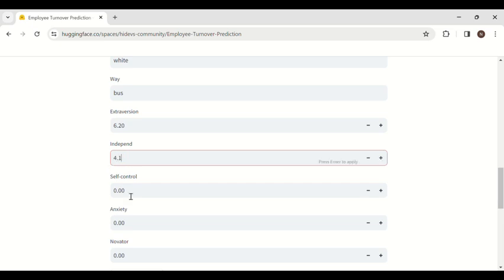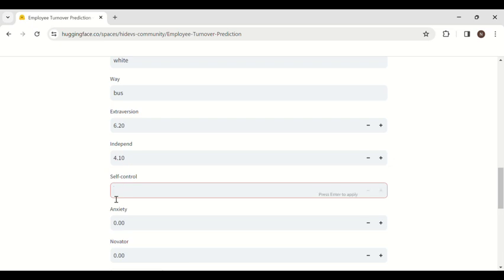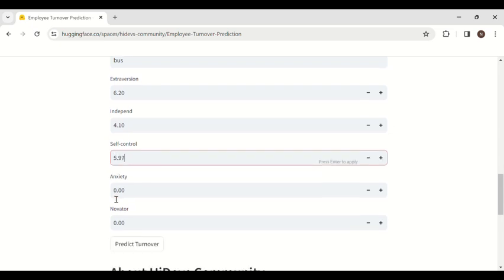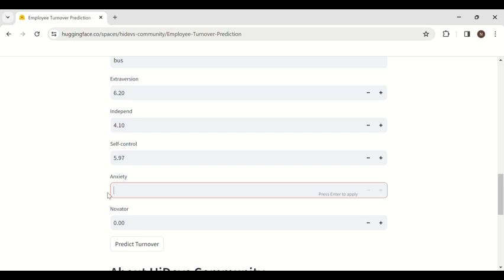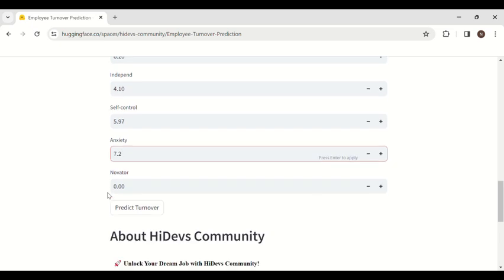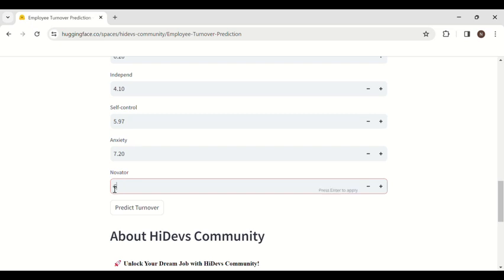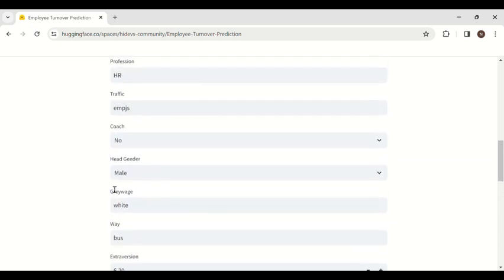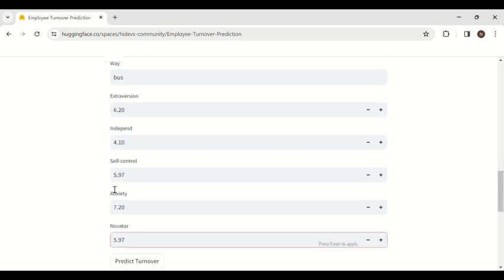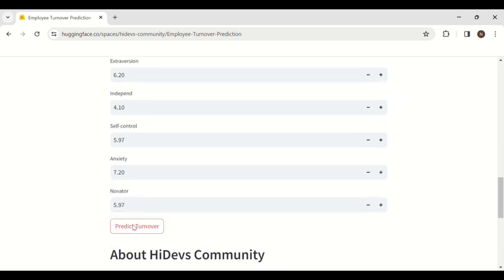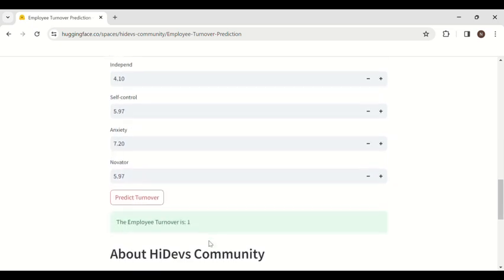4.1. Self-control score, let's assume 5.97 approximately. Anxiety score is 7.2. Novator 6. So you can see that we have entered all the values. Now let's click the predict button and it will predict the turnover. You can see that it has successfully predicted the value.